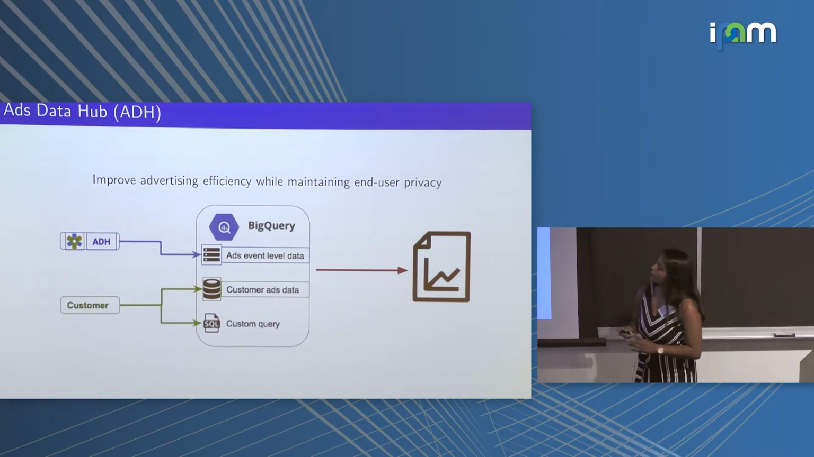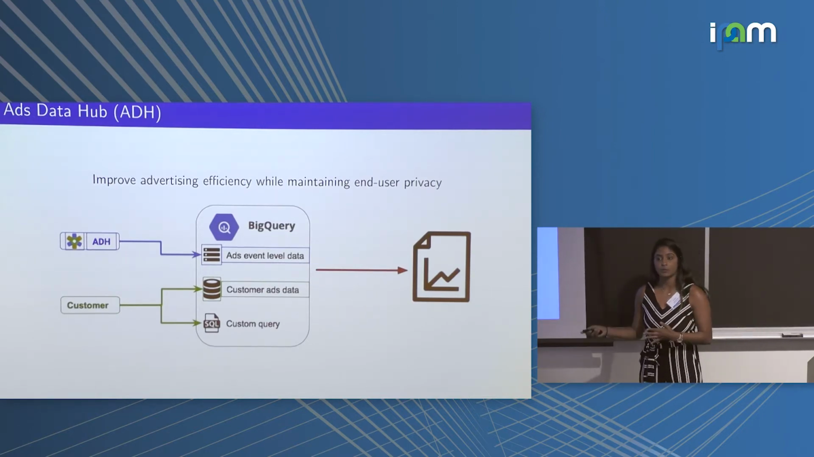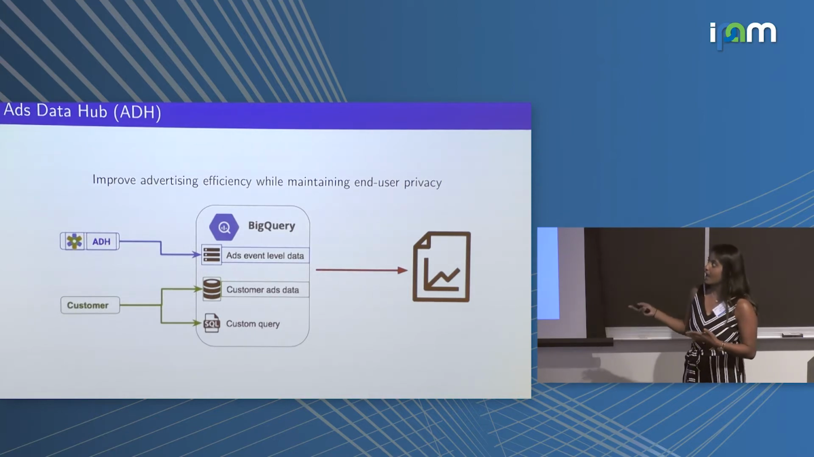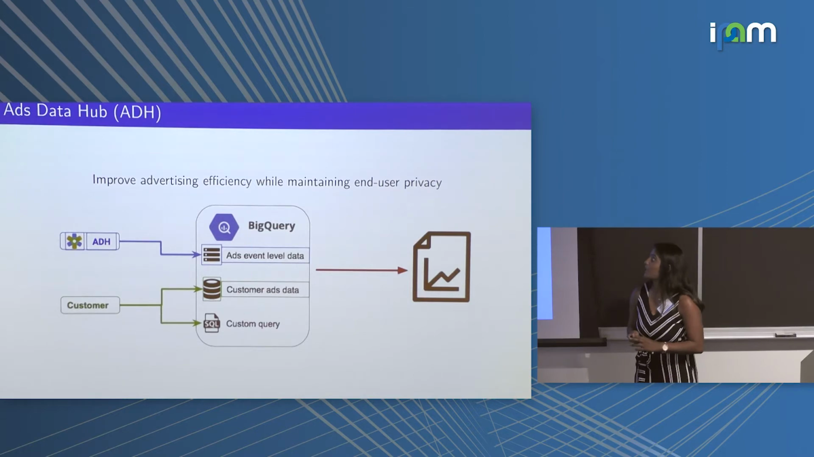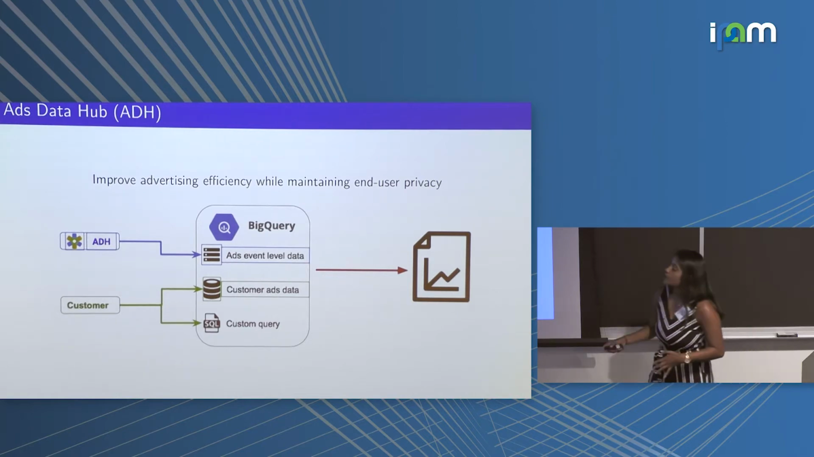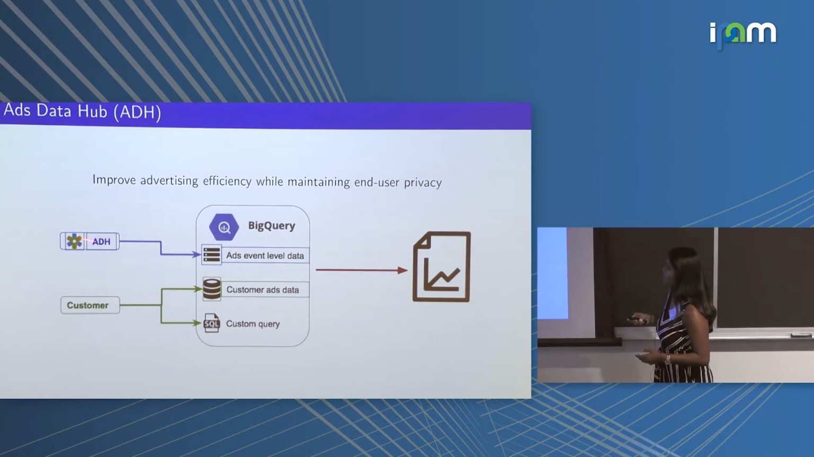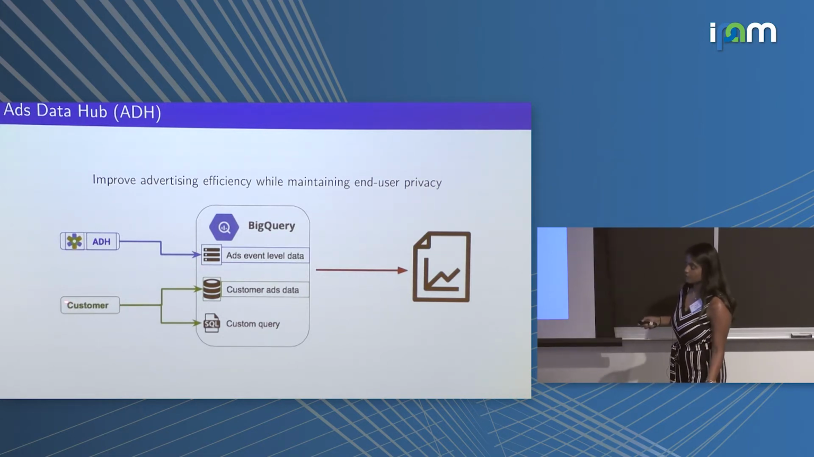So Google currently works with advertising companies to create ad campaigns and place ads appropriately. They've also developed this system, Ads Data Hub, or ADH for short, to improve advertising efficiency while maintaining end user privacy. For our project, it's important to understand how Ads Data Hub works. So first, Ads Data Hub imports Google's own event-level data, as you can see here in the blue, into this system called BigQuery. The customer, which is Google's customer, also known as an advertising company, then can import their own data about this same ad campaign.